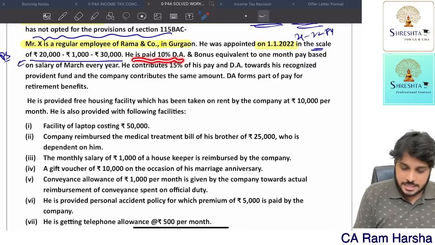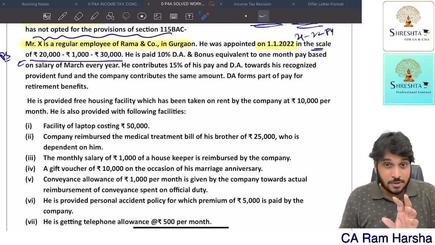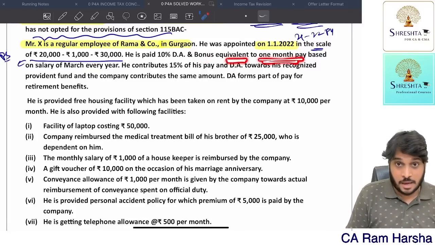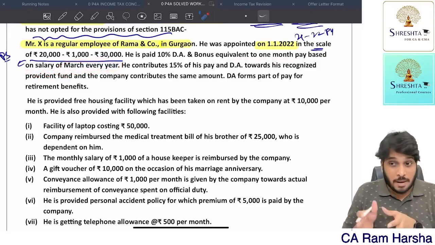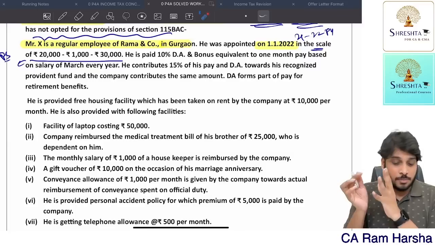He is paid 10% DA allowance and bonus also. So he is getting 10% DA. 10% we should apply on what? Basic. And he is getting bonus also, equivalent to 1 month pay. Oh, he is getting 1 month bonus also, based on salary of March of every year. Okay, March month salary is how much for this fellow? 21,000, not 20. So 21,000 bonus also he is getting.